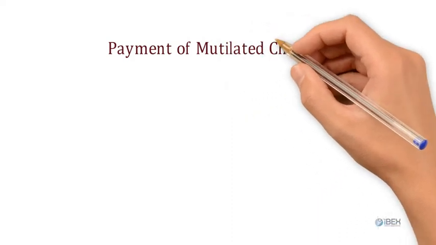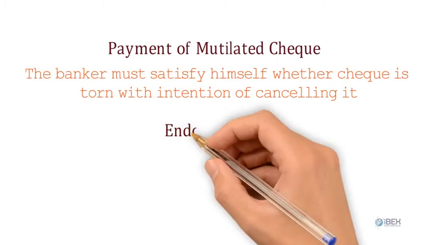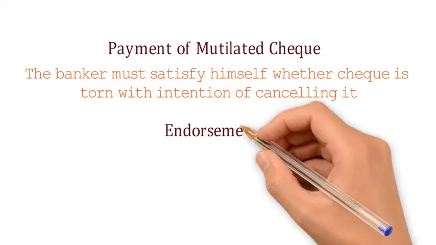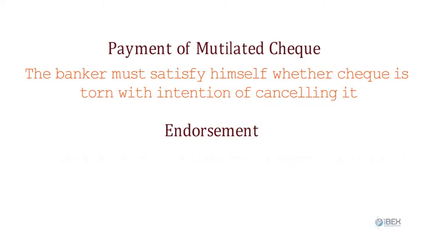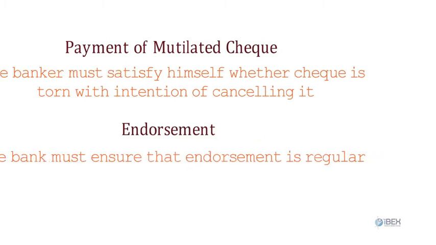Payment of mutilated check. The banker before making payment of such checks must satisfy himself whether check is torn with intention of cancelling it. Endorsement is regular. The bank is not required to verify the endorsement, however he must ensure that endorsement is regular, like the two endorsements are not in same handwriting, same ink etc.